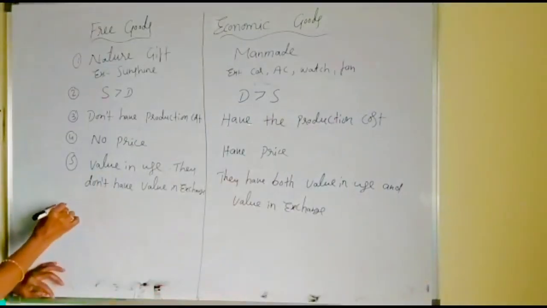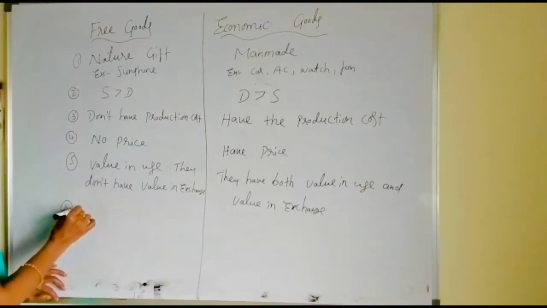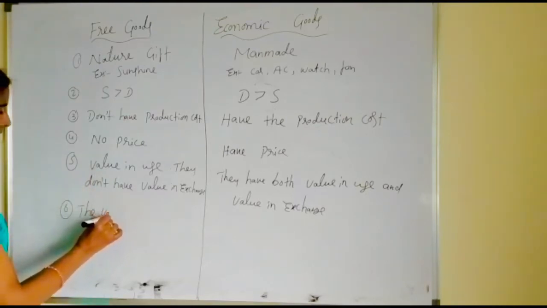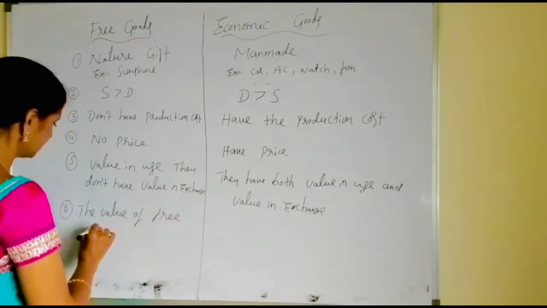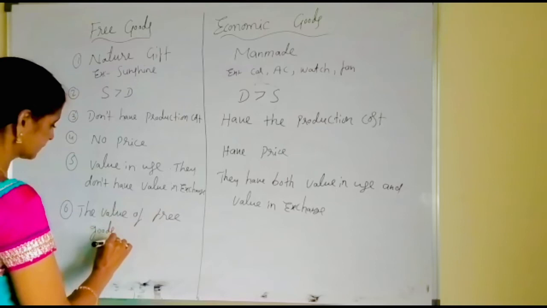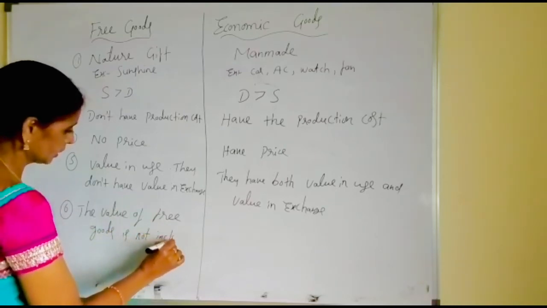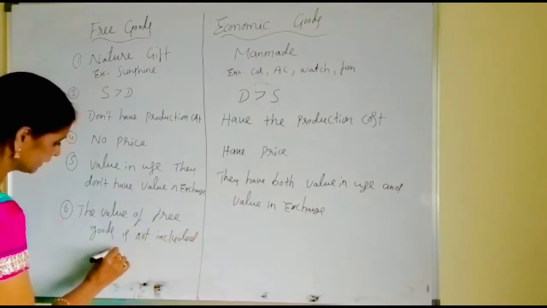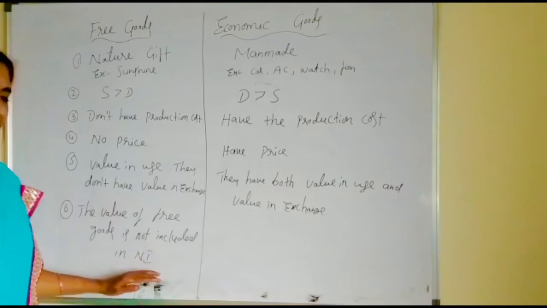And the last difference between two of them is the value of free goods is not included in the national income. The value of free goods or non-economic goods is not included in national income. Okay, first of all you must know the meaning of the national income.